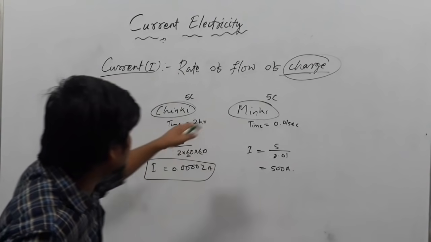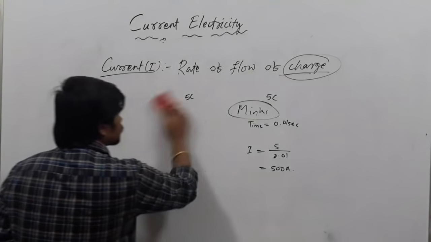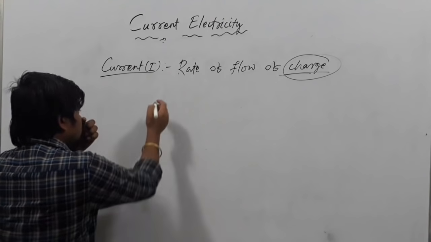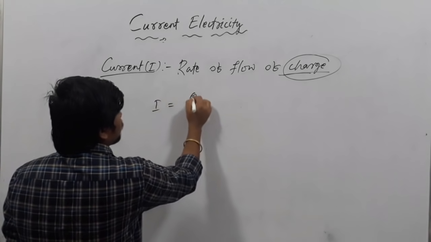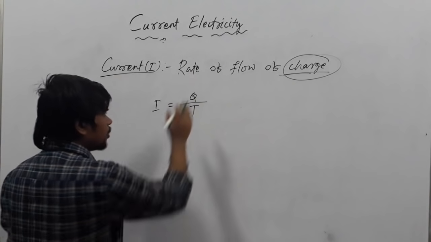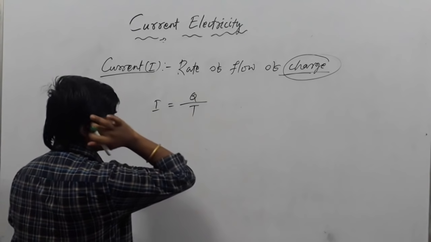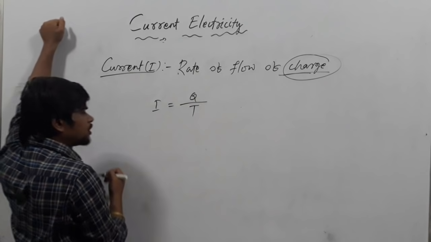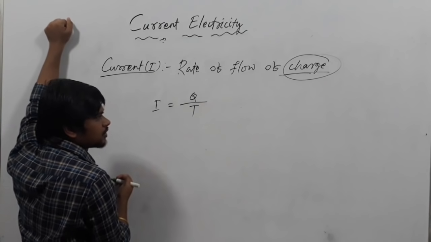Next, I will write the formula of current. Rate of flow of charge, so you can write current as I equals Q upon t, charge by time. Q by t. Here also remember one more formula: I average and I instantaneous.